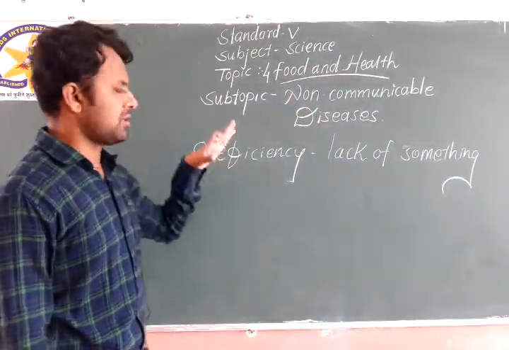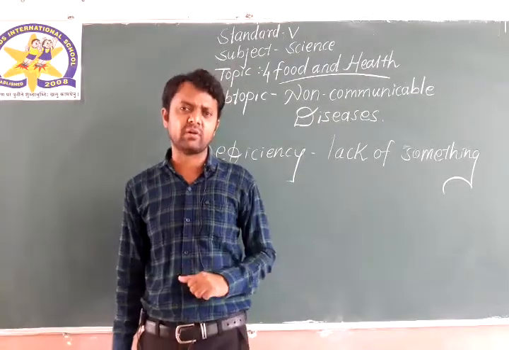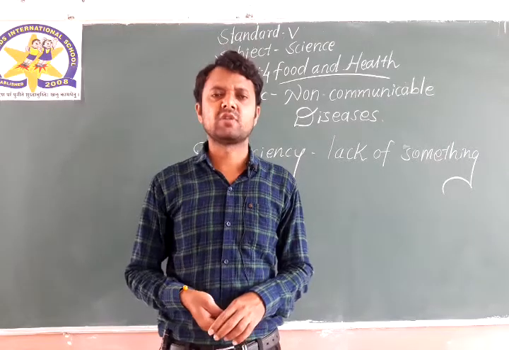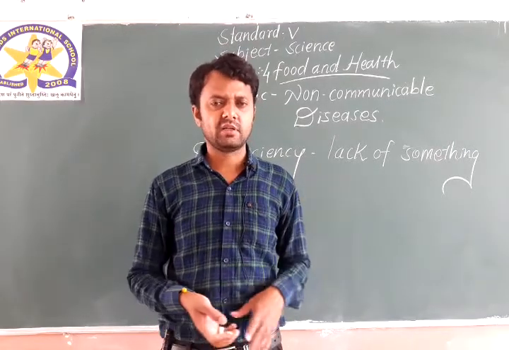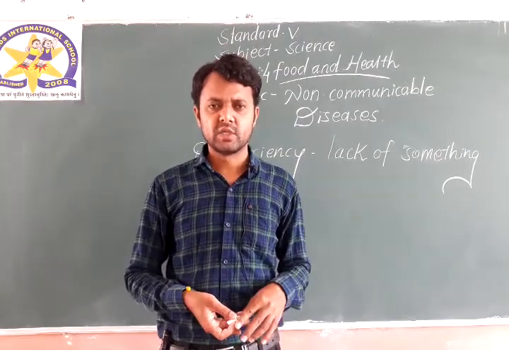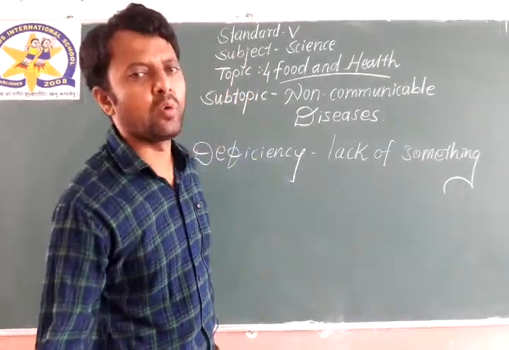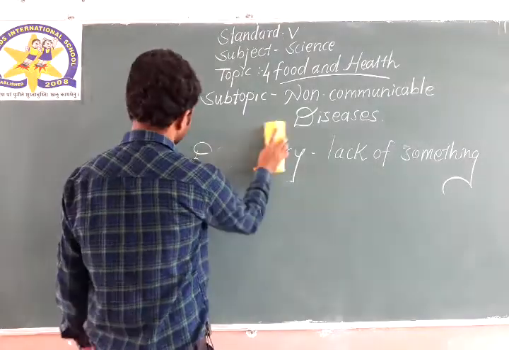Deficiency is nothing but the lack of something. Now, if any food item is lacking in your diet, you will suffer with such kinds of non-communicable diseases. So let us see which are the diseases, what are the causes of these diseases, and how to overcome them.